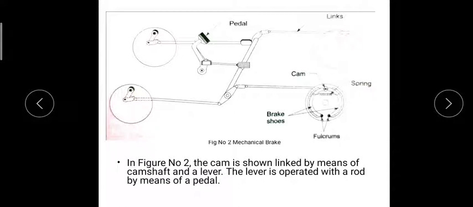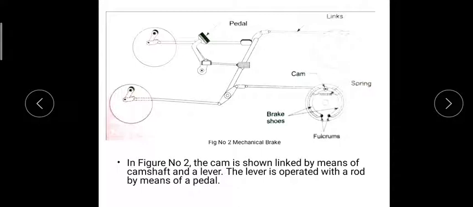Now, how does the mechanical brake operate? Here you can see the pedal on which a person puts his foot and presses it. It is connected by a lever or a link to the cam.